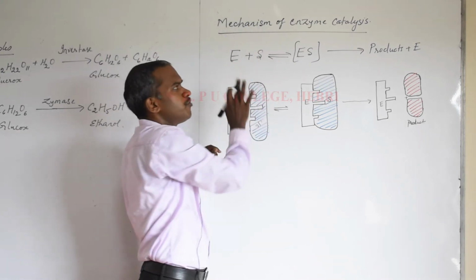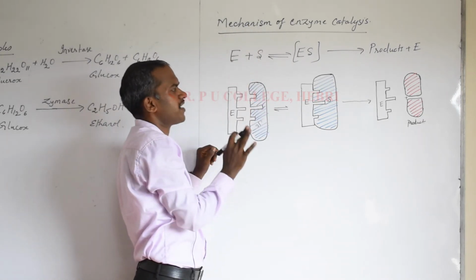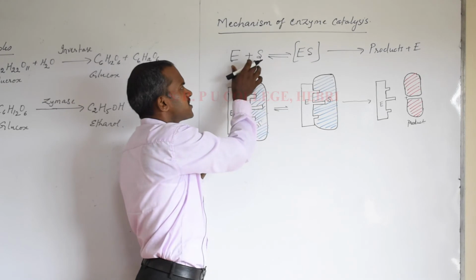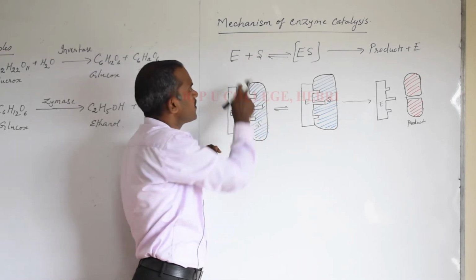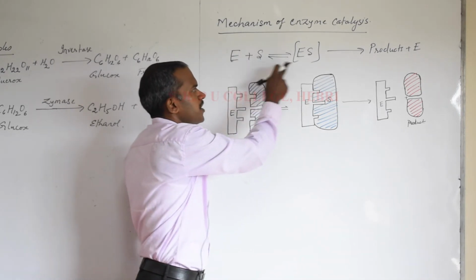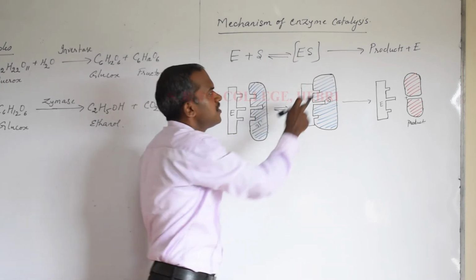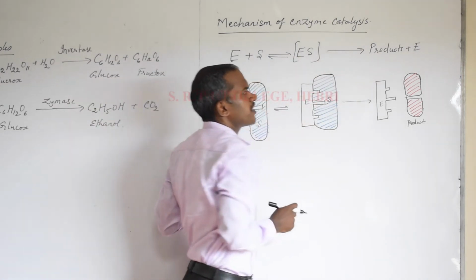It can be asked for 2 marks: write the mechanism of enzyme catalysis. You don't need to draw the diagram. You can just write in equation format. Enzyme reacts with the substrate to give enzyme substrate complex, which will finally produce the products and enzyme.